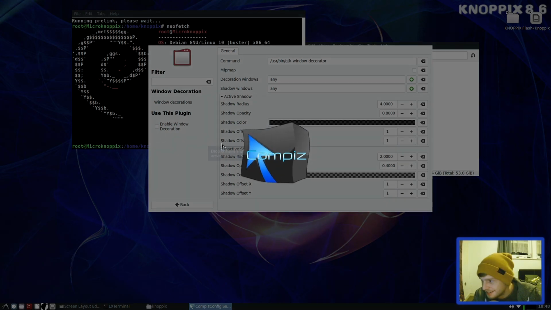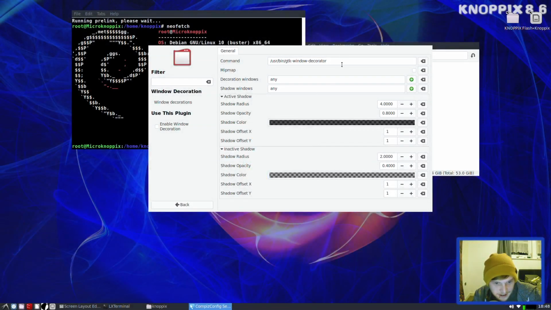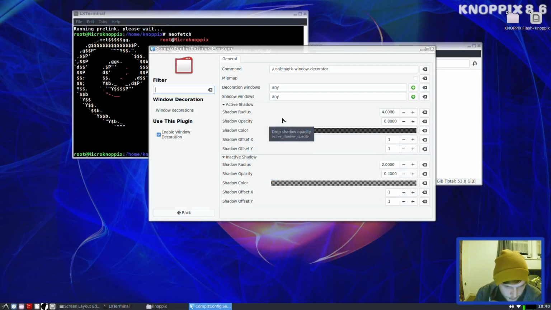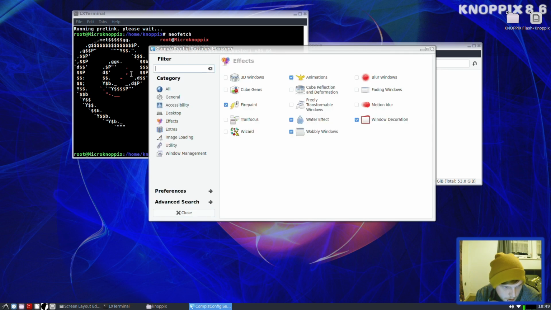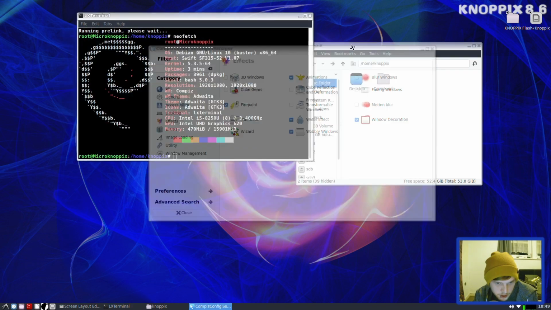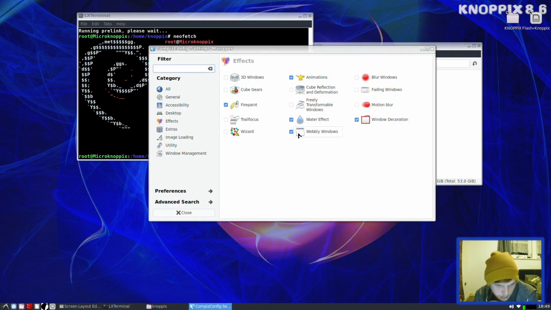Uh-oh, what have we done? We've done something. Right, we've taken off Windows decorations entirely, so we don't want to do that. So let's bring them back. Right, is there anywhere here that says the theme of the window? Anyone in the chat know where you can change the Windows theme? Here you can change all of the effects as well, so if you wanted to turn off wobbly and things like that.